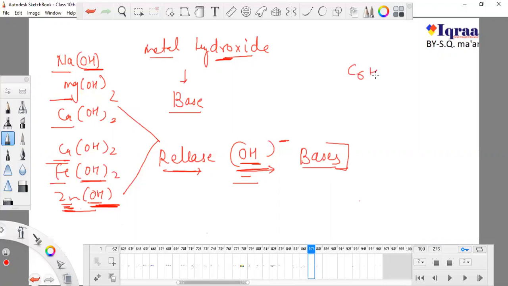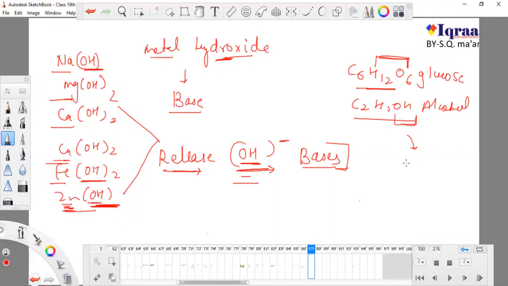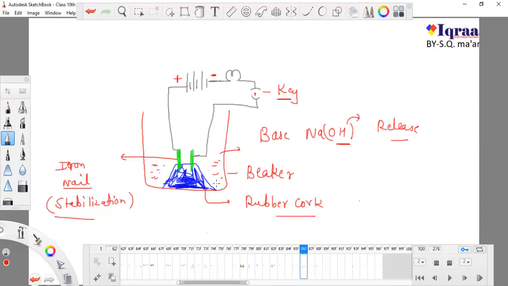Other than this, there are many other substances like C6H12O6, which is glucose, and C2H5OH, which is alcohol. They also have OH ions, but despite this they cannot release their OH ions in the presence of water. That's why these two are not bases. So any compound which has OH ions and has the capacity to release them is known as a base.